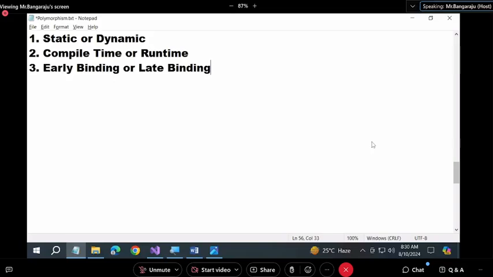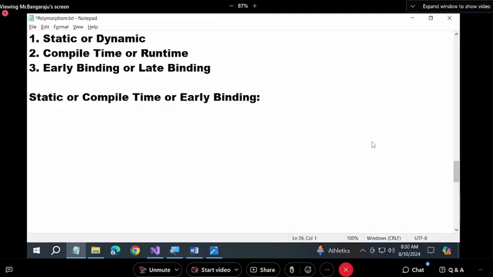Second option, dynamic or runtime or late binding is the same. So first let us try to understand what is static or compile time or early binding. It's a very important question in the interviews, guys. Understand this carefully. What is static or compile time or early binding?